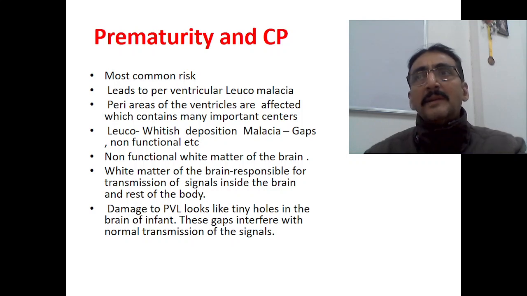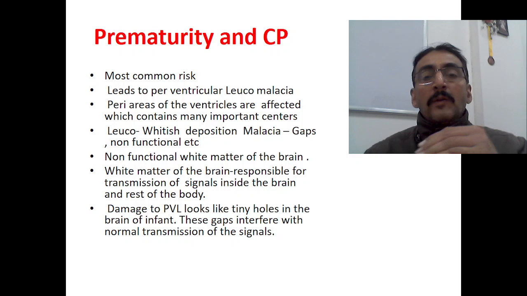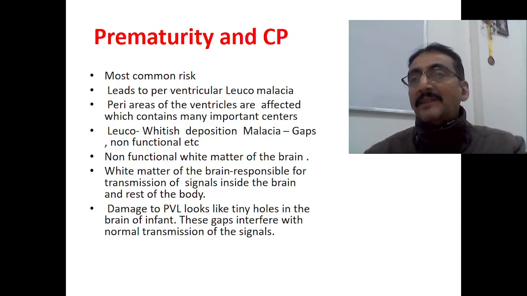All the tracts coming upside and going downside are considered white matter because they are all made up of axons. White matter is responsible for transmission of signals inside the brain and to the rest of the body, and this is done by the tracts: spinocerebellar tract, spinothalamic tract, pyramidal tracts, etc.